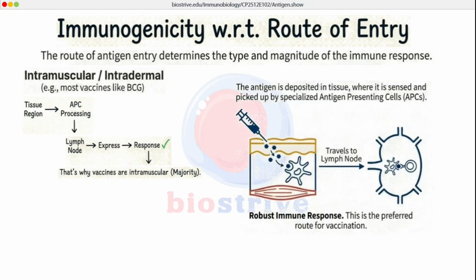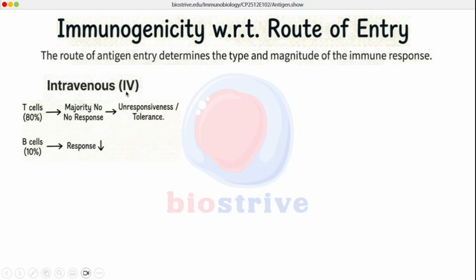The second concept is intravenous, and vaccines are not administered intravenously, because in case of intravenous administration, most of the T cells will not respond. 80% of the T cells will not respond, and B cell response is also very limited, and this response will take place in the spleen.